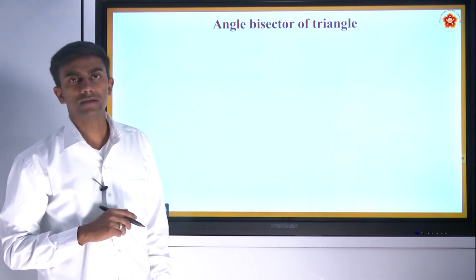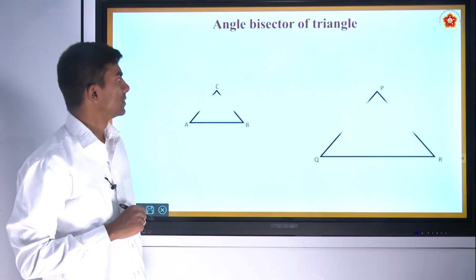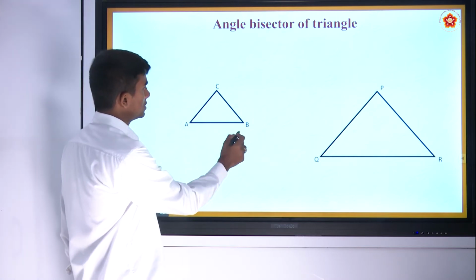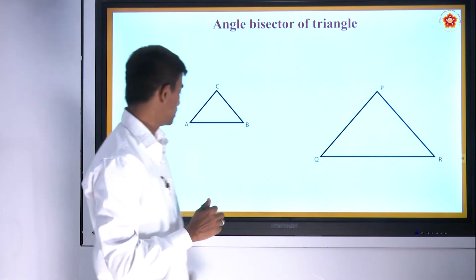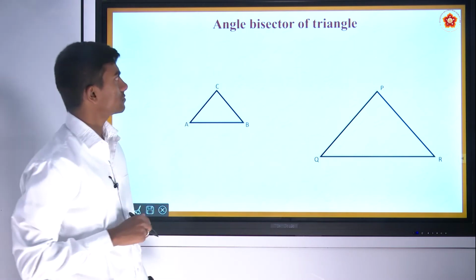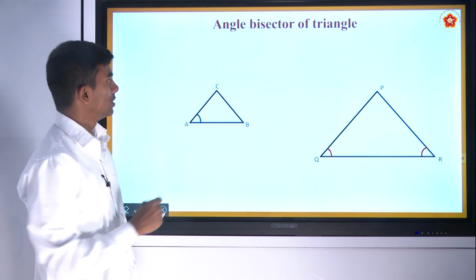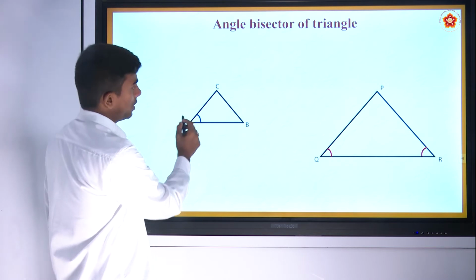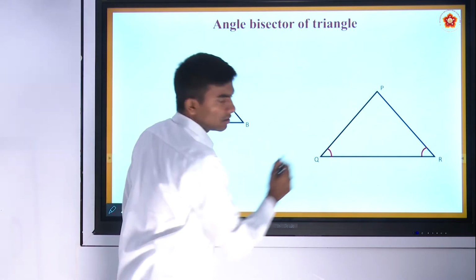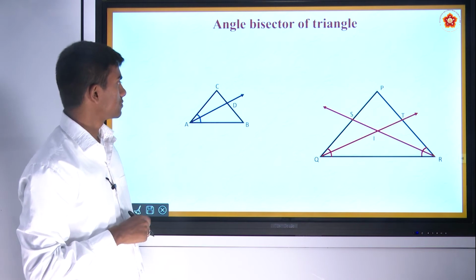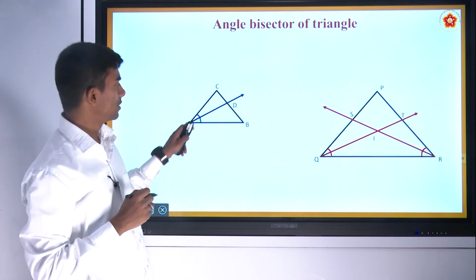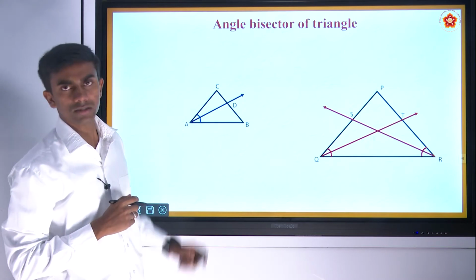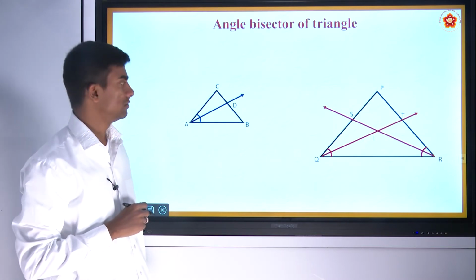Next, angle bisector of a triangle. Here we can see ABC is the triangle and QRP is the triangle. The angle A, angle Q and angle R. The line AD which bisects the angle A here in triangle ABC is known as angle bisector of a triangle.